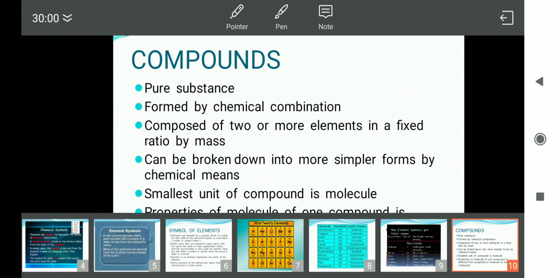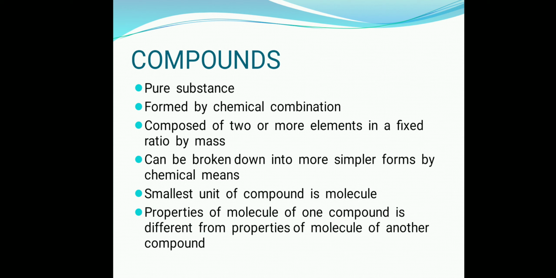So 2 gram of hydrogen will combine with 16 gram of oxygen. If you take out the simple ratio of it, 2 by 2 and 16 by 2, it will come to 1:8. So 1 gram of hydrogen will combine with 8 gram of oxygen to form 9 grams of water. So chemical compounds are composed of two or more elements in a fixed ratio by mass.